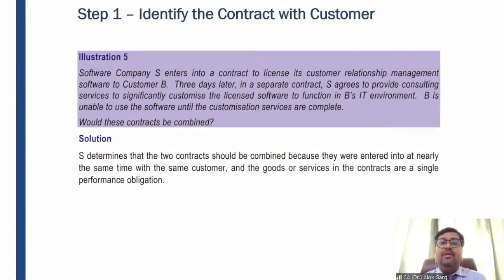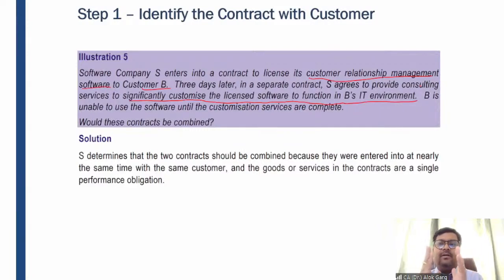Illustration number 5. Software company S enters into a contract to license its customer relationship management software to customer B. So this company S is supplying a license of its customer relationship management software. So this is a software and this company is providing a license to customer B, right? Three days later, in a separate contract, same party, nearly the same time, but the contract is separate, this company agrees to provide consulting service to significantly customize the licensed software to function in B's IT environment.